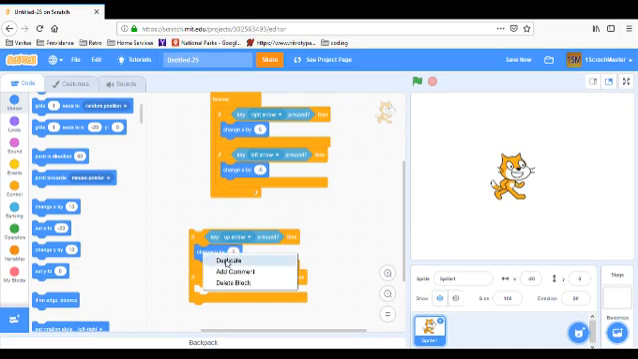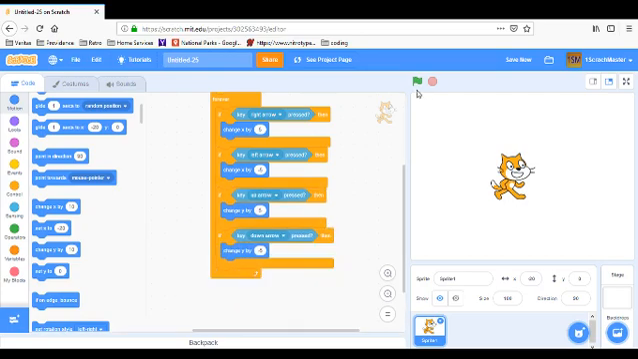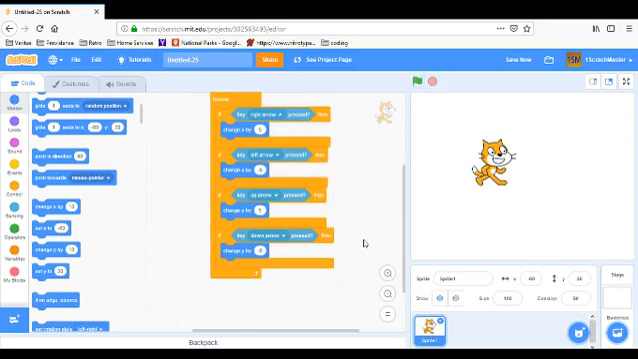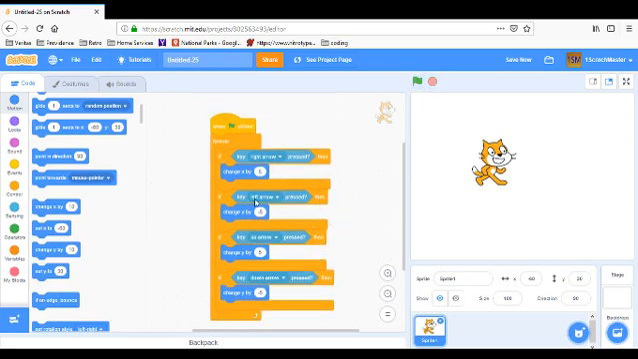We're going to duplicate this. And we're going to do change y by -5. If we put this in, and we click the flag, up arrow, down arrow, right arrow, and left arrow. So it works. So there is another way to do this. I think this is the best way.